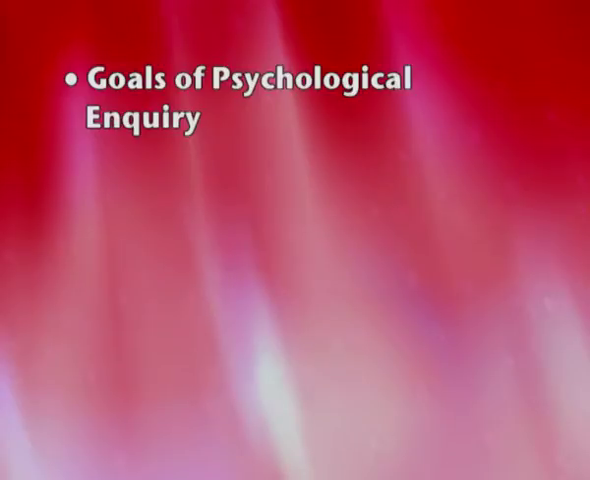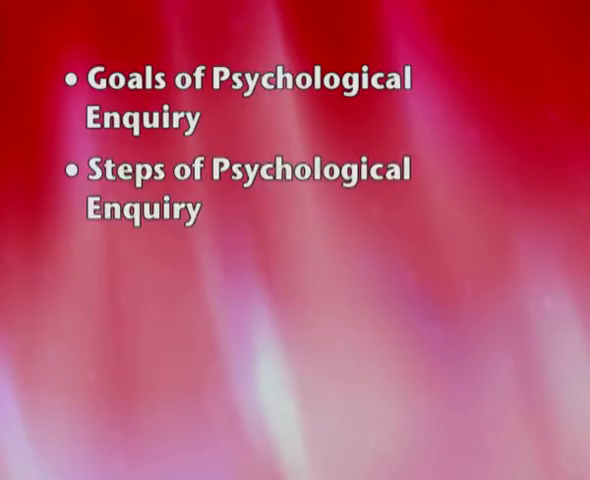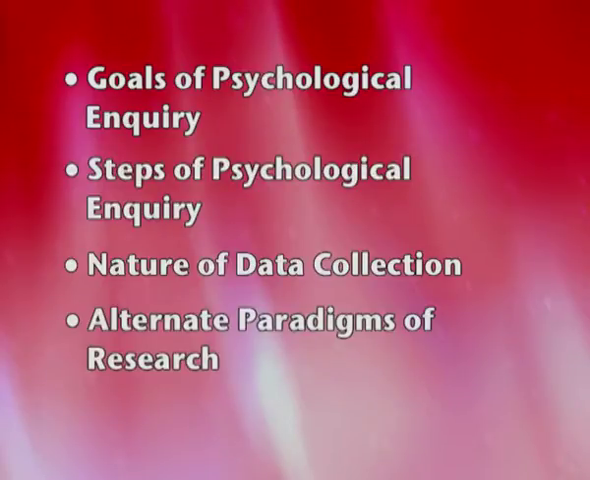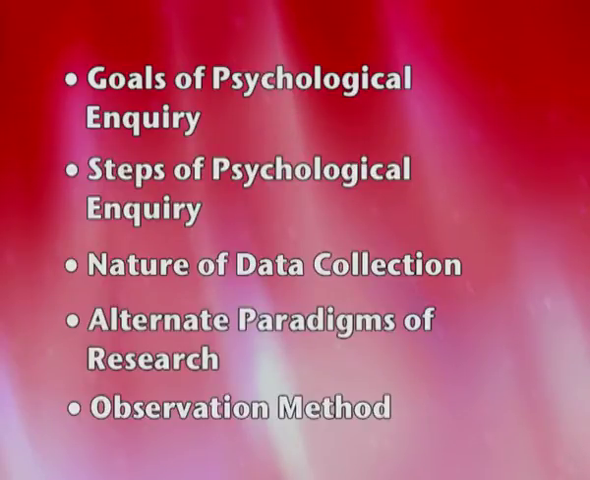First, goals of psychological inquiry, steps of psychological inquiry, nature of data collection, alternate paradigms of research, and the first method, which is observation. Now this chapter carries 9 marks according to the final term. The previous chapter we had done was for 8 marks.